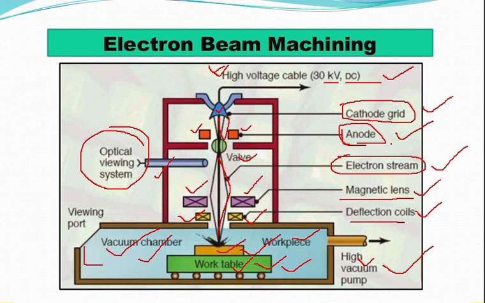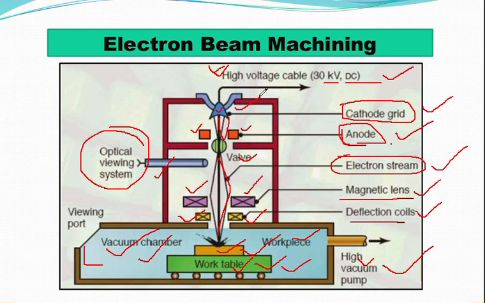this schematic representation of the electron beam gun, which is the heart of an electron beam machining facility. The basic functions of any electron beam gun are to generate free electrons at the cathode, accelerate them to a sufficiently high velocity, and focus them over a small spot size. Further, the beam may need to be maneuvered by the gun if required. Next, in the figure you can see the cathode. I have told you this is the cathode.